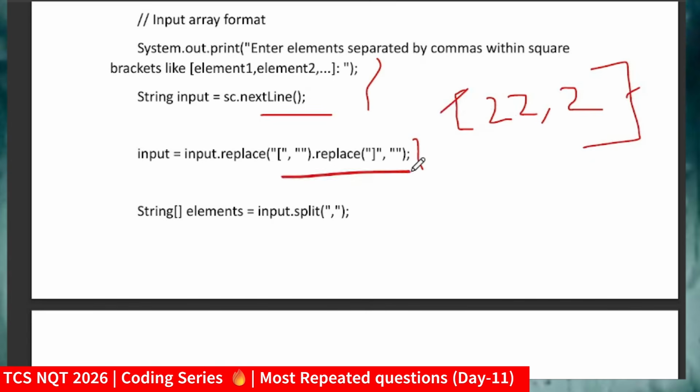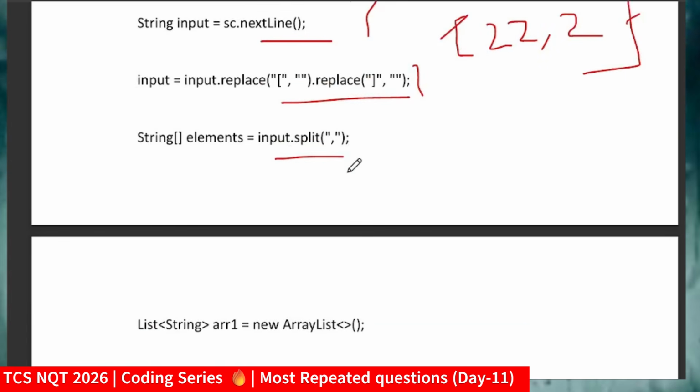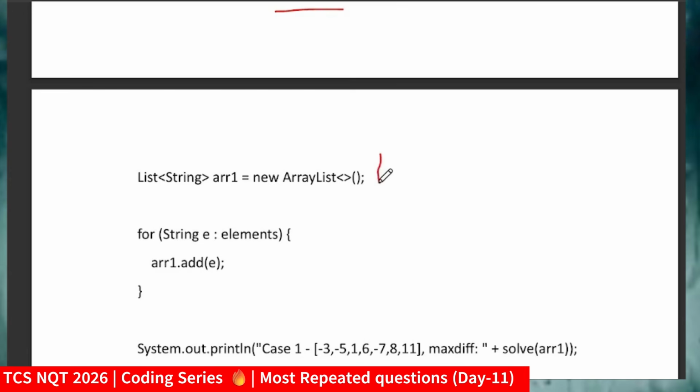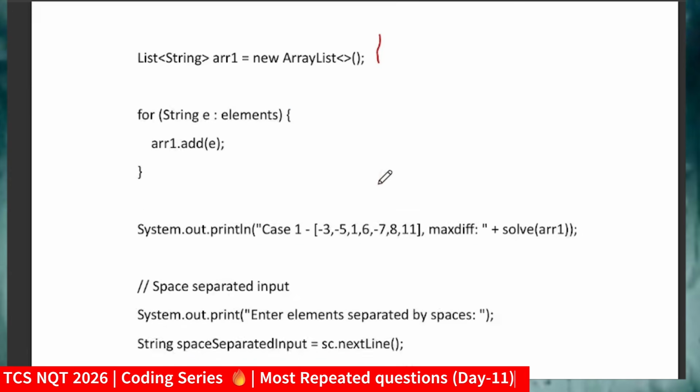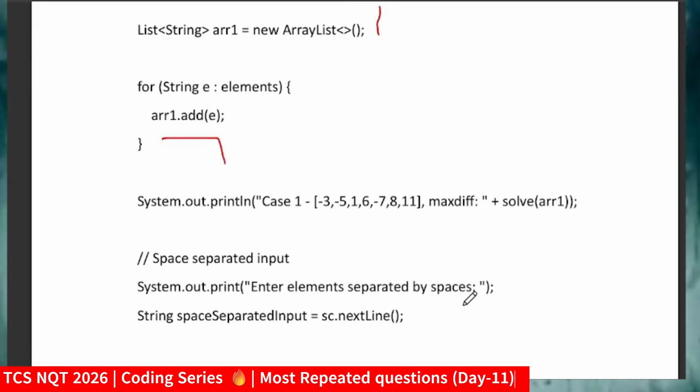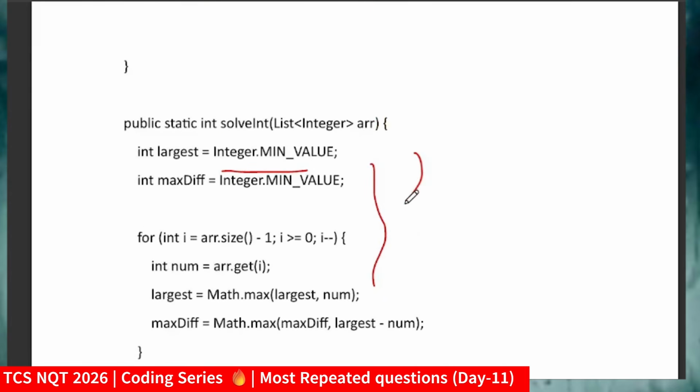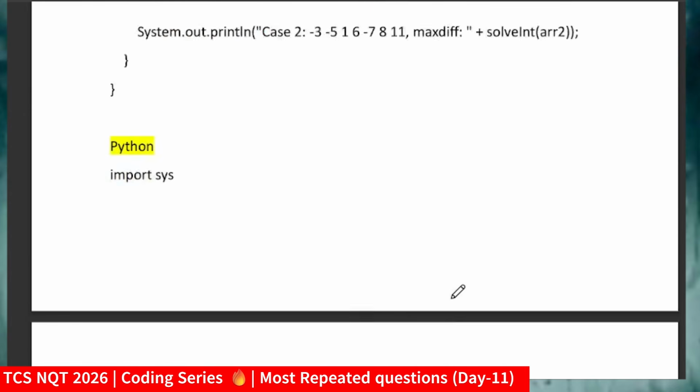I will remove those and split the values on the comma, then create a list, traverse the elements, add those values and call the function. The remaining logic is the same. So you can just go through the solution. I will provide the PDF here too.